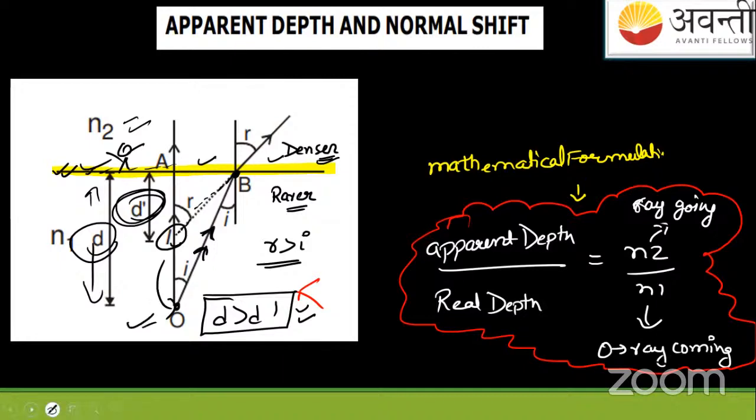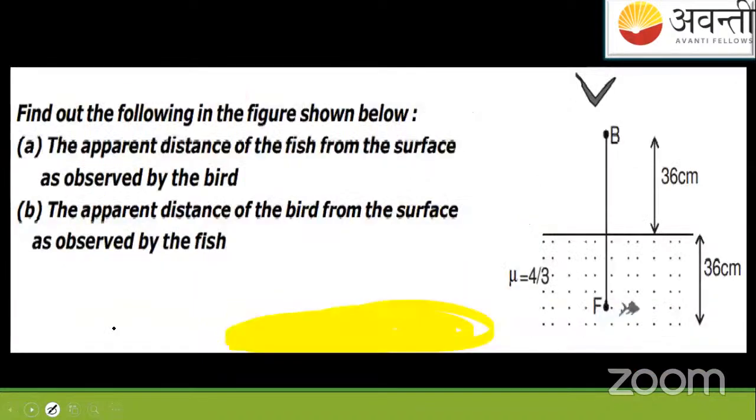After this, we have solved this question. I have solved the first question. The answer was this: apparent depth. Suppose a fish is here and the fish may be visible, suppose it's visible like this.